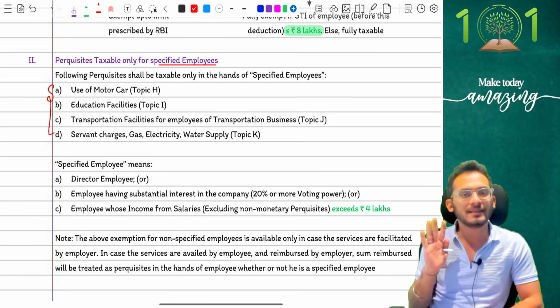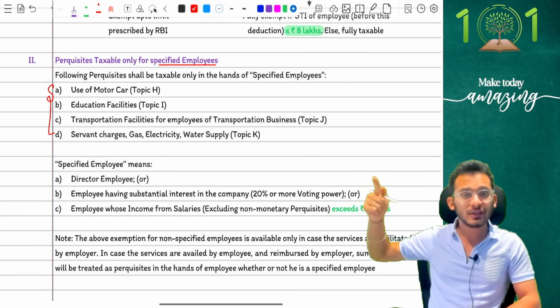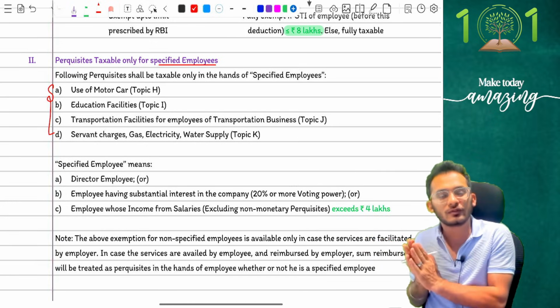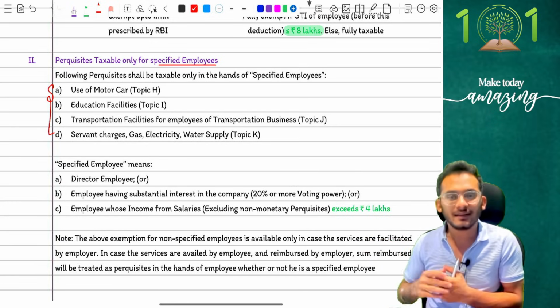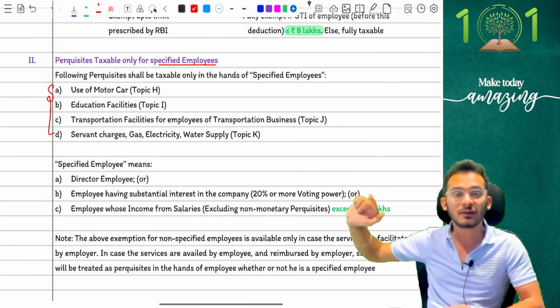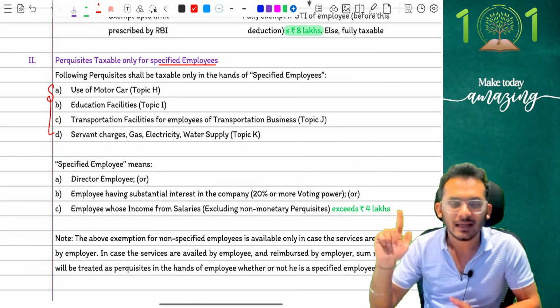In simple words, they were basically coming and clarifying that if you're not going to be a rich employee, not an employee categorized as a rich person, then in that case, these 4 were treated as exempt even if they were supposed to be taxable. Yes, that is what the amendment was.